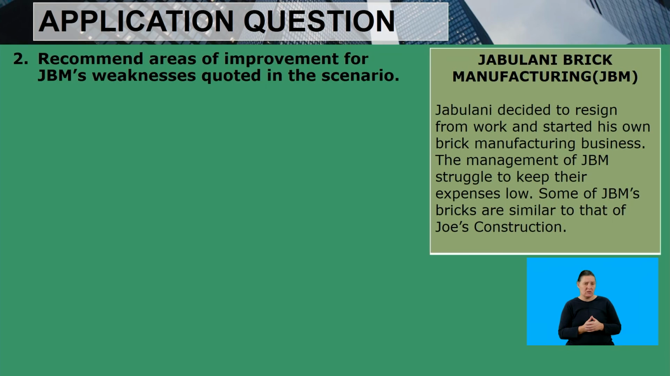Now let's look at the second question. Recommend areas of improvement for JBM's weaknesses quoted in the scenario. Now what we are going to do, we are going to recommend areas of improvement for the weaknesses that we have identified in the scenario for Jabulani's business.